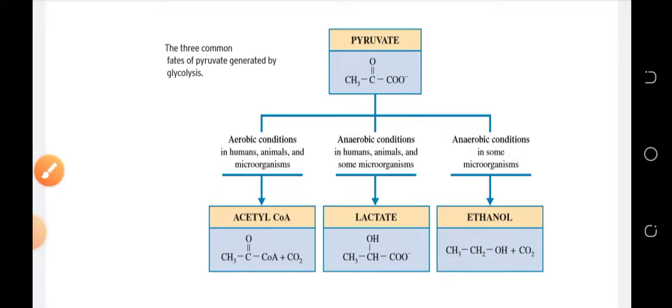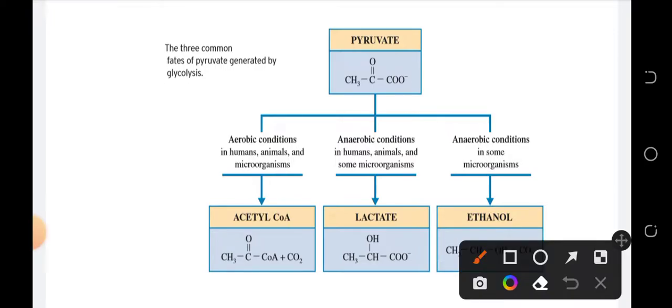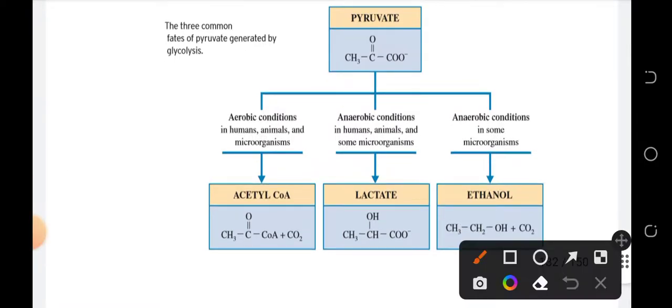And the last would be the conversion of pyruvate into an ethanol. This happens in anaerobic condition in some microorganism. So ethanol has 2 carbon atoms, and of course meron ding production of carbon dioxide para masatisfy natin yung 3 carbon atoms.